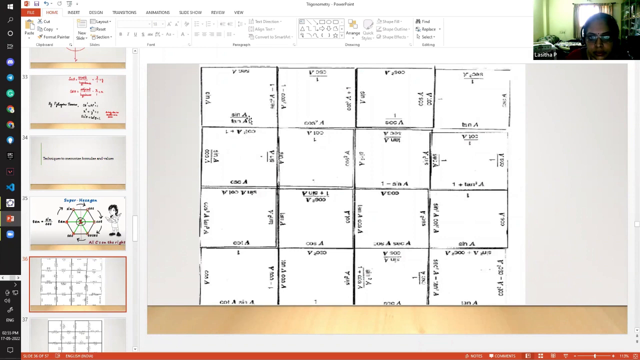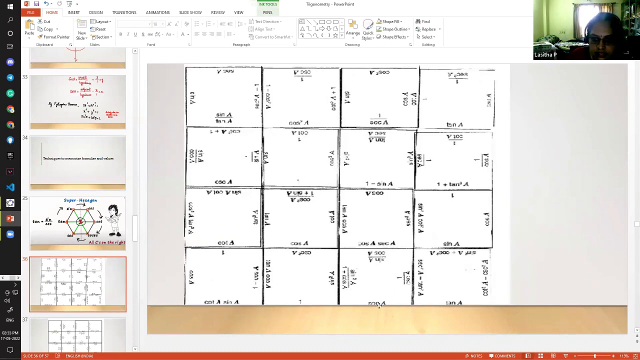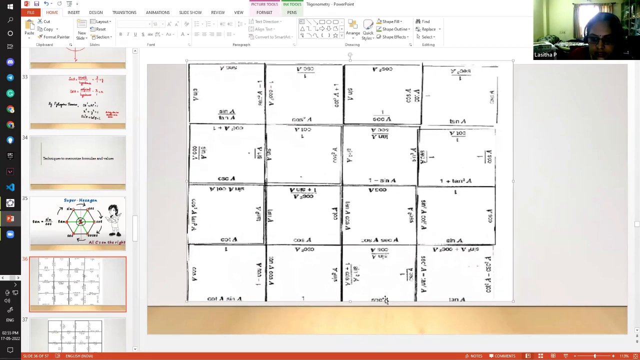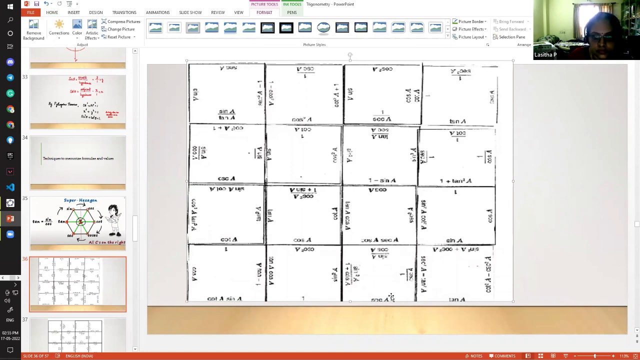So what is the value? It is 1 by cos theta, secant. So secant should come here. In that way, they have to match it and fix the rectangle boxes again. Okay, so here maybe this one will help. Okay, this is the one, I think. So this one they will match along with this one.